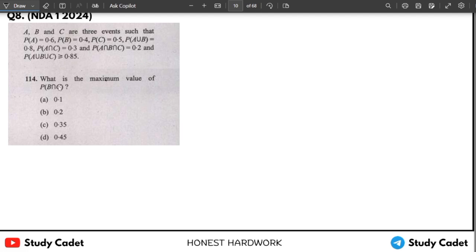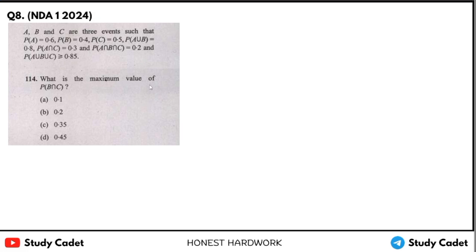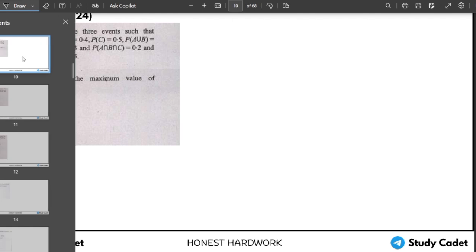Next question, same. Now it is asking for maximum value. Okay, now what will be the maximum value?